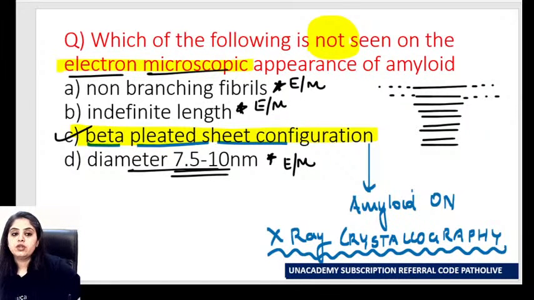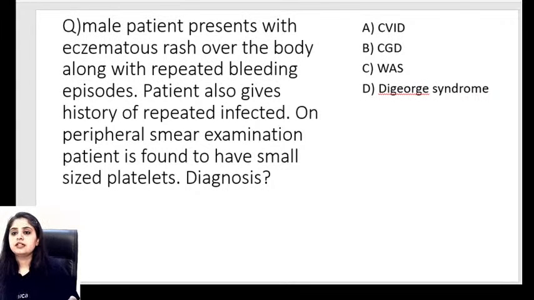Okay, now let's move on to the next question. Sudden switch of the topic in a way has happened. I think 2-3 more questions are left, so quickly let's analyze those as well. Here we have a male patient who presented with an eczematous rash over the body along with repeated bleeding episodes and repeated infections. On peripheral smear examination, small sized platelets are found.